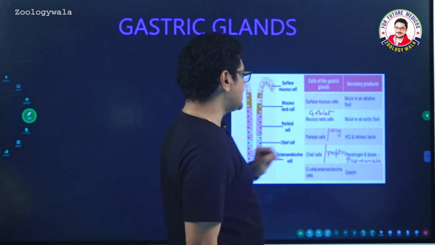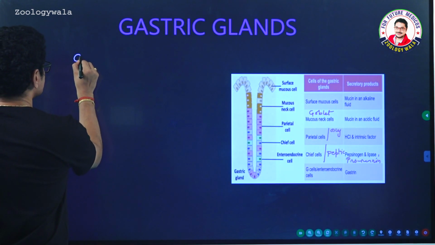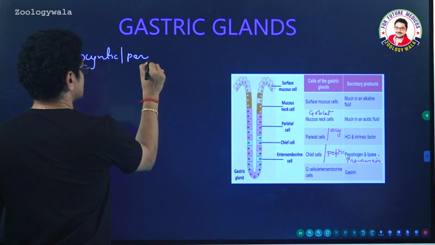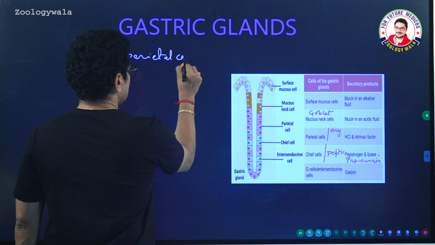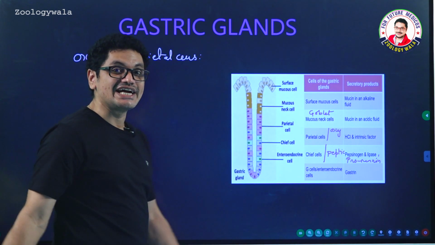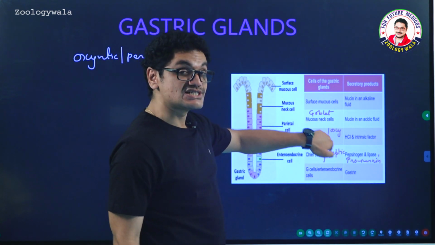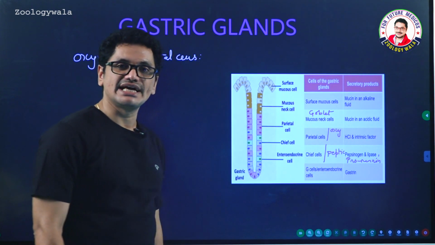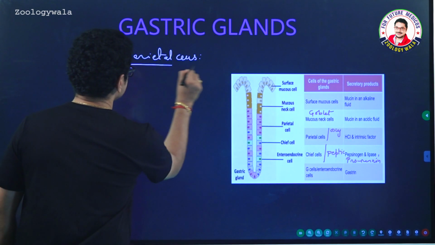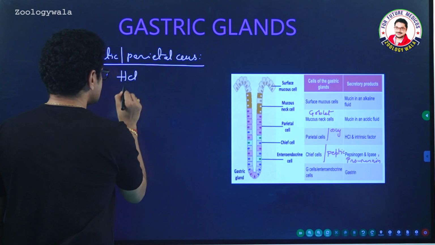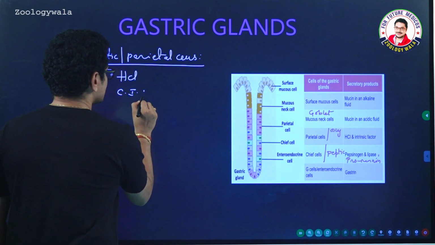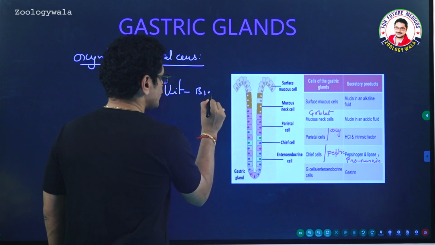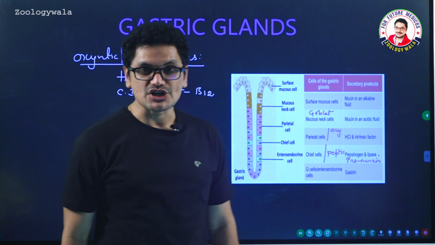Followed by oxyntic cells or parietal cells. Oxyntic cells, also called parietal cells. All the cells together are commonly called oxyntic glands, but these are oxyntic cells. The oxyntic cells or parietal cells produce HCl and Castle's intrinsic factor, hydrochloric acid and Castle's intrinsic factor, and the function of Castle's intrinsic factor is absorption of vitamin B12, cyanocobalamin.